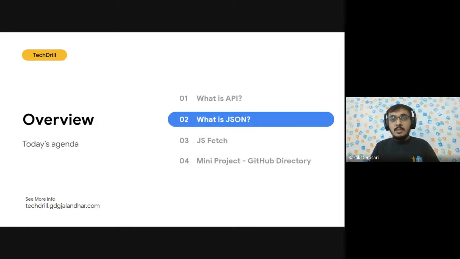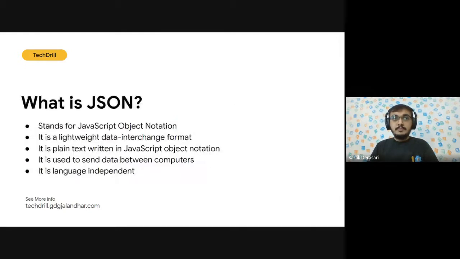So have you heard about JSON? Do you know the full form of JSON? Do you think JS and JSON is related? Okay, so moving on to what exactly is JSON.